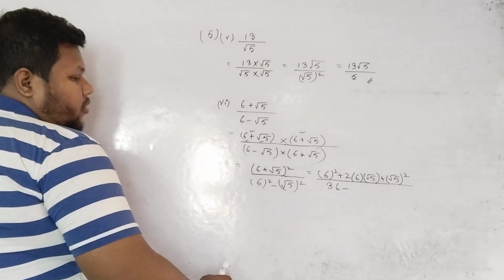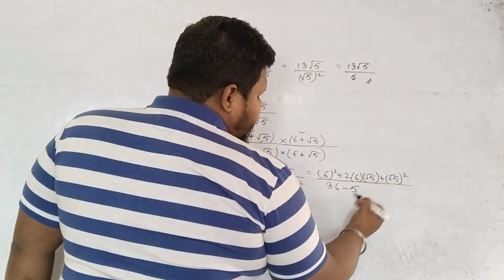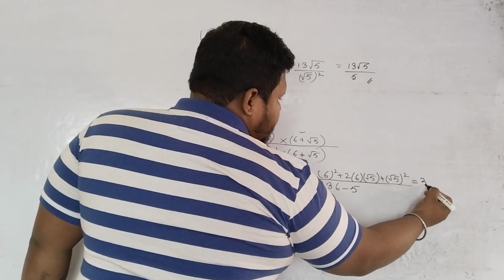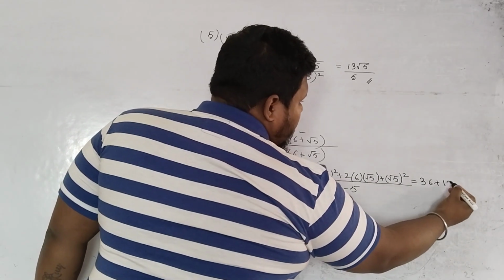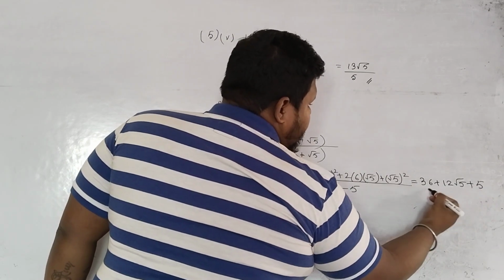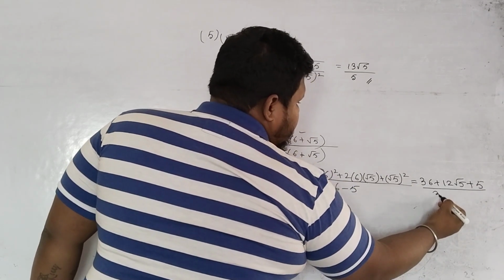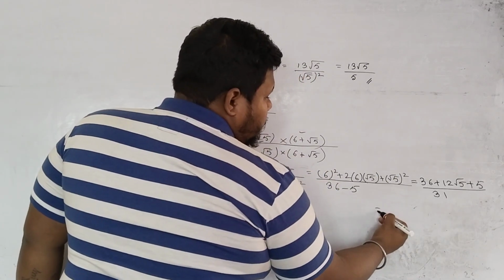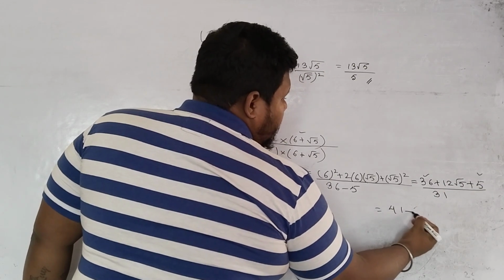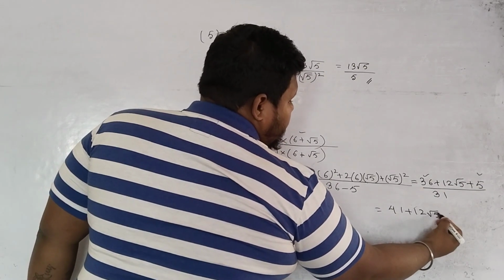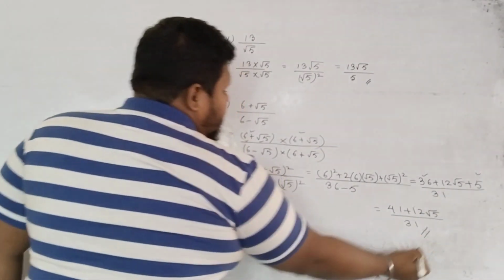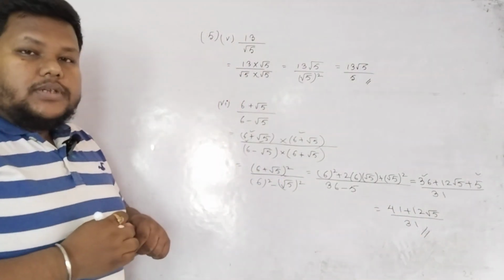So the square root will go, so it will be only 5. 36 plus 12 root 5 plus root over 5 square is 5, divided by 36 minus 5 is 31. So at last we got 36 plus 5 is how much? 41. 41 plus 12 root 5 divided by 31. So this is your answer. Okay, I hope it is clear.